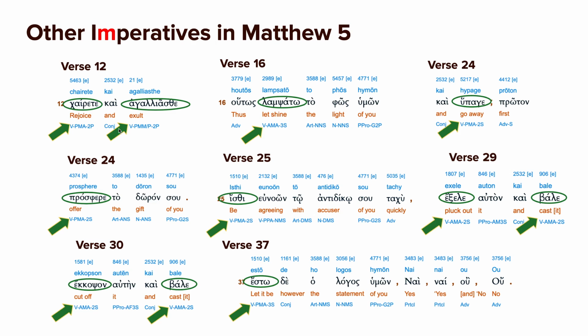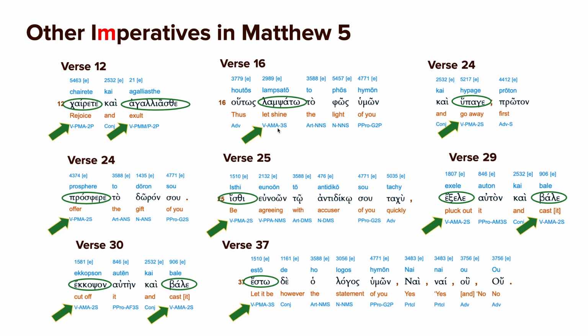These are present, rejoice, and exult. That's Jesus telling people, if people say bad things about you, rejoice, kairete, and exult, agaliaste. Here's an example of a middle passive form, which we'll talk about in the future, don't worry, but that's why it's M/P instead of active. It's middle passive. And then here's an example of an aorist, active imperative, lampsato.